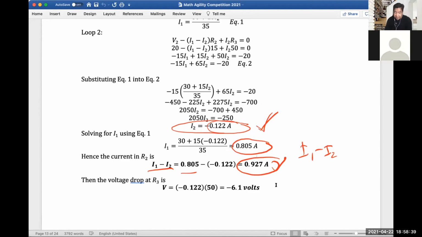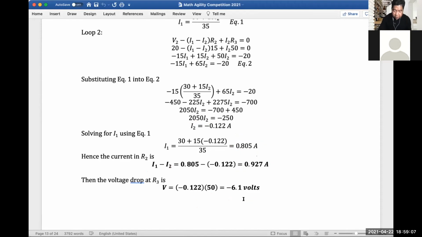Then the voltage drop at R3. So we know that the current in R3 is I2, right? This is that one. And the resistance is 50, so we get negative 6.1 volts as the voltage drop there. Okay, so that's it.